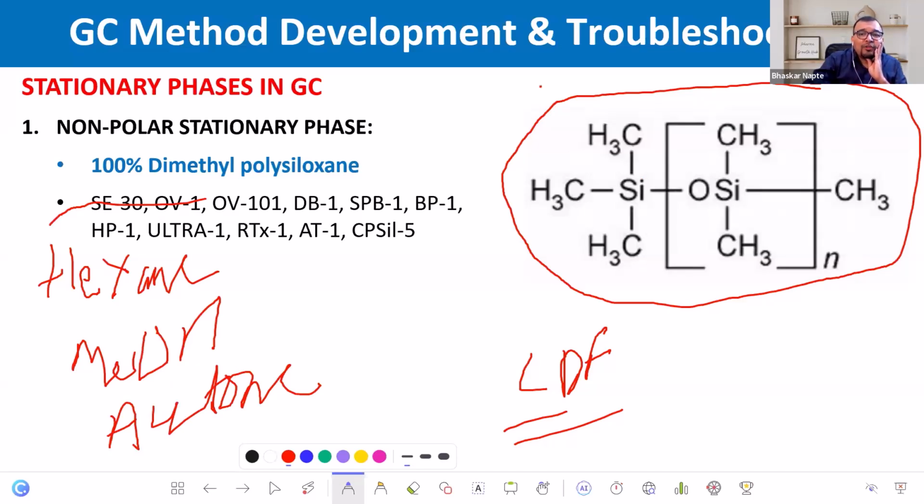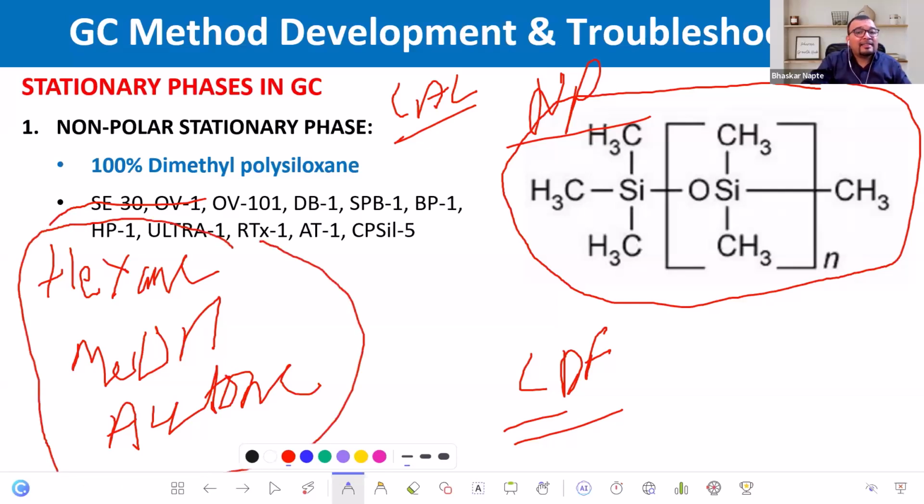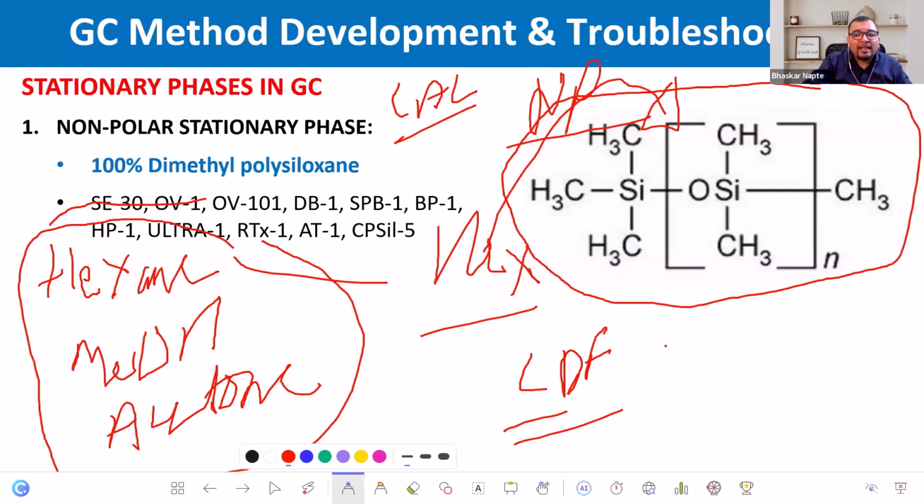Now this is the column which works on non-polar principles. And think about just like attracts like. How many of you heard about like attracts like? Almost similar principles. The non-polar column attracts non-polar compounds. Now, which is the non-polar compound among these three? Is hexane more non-polar? Is methanol more non-polar? Is acetone more non-polar? So the answer comes to hexane. If hexane is more non-polar, hexane is retained on the stationary phase for more time and ends up eluting late. I hope you understand this point.